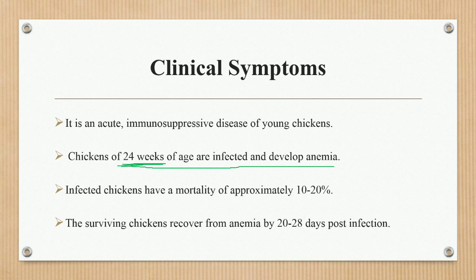Infected chickens have mortality of approximately 10 to 20%. The mortality rate of the chicken anemia virus is 10 to 20%. Next point, the surviving chickens recover from anemia by 20 to 28 days post infection.